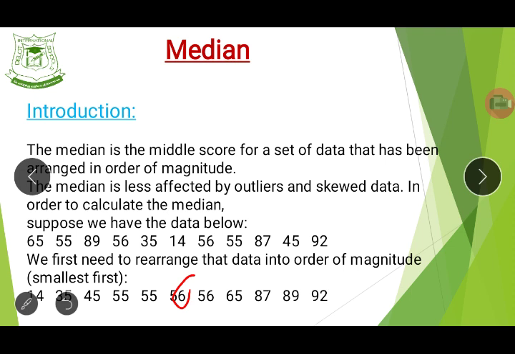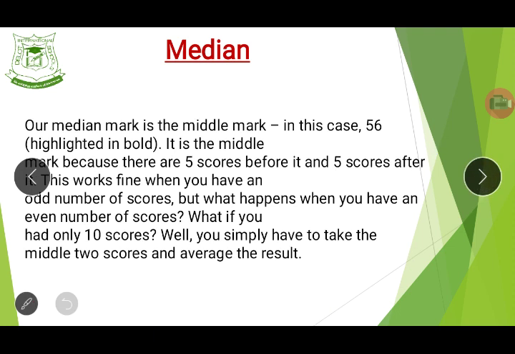Yeah, that's the 56. Because if you look at it on both sides, the median is the number in the middle. You see now, we have 1, 2, 3, 4, 5 on the left. We have 1, 2, 3, 4, 5 on the right. So that is the number in the middle of the group of numbers when you arrange them from the smallest to the highest. Now our median mark is the middle mark. In this case, it is what? 56. Do you see that now?